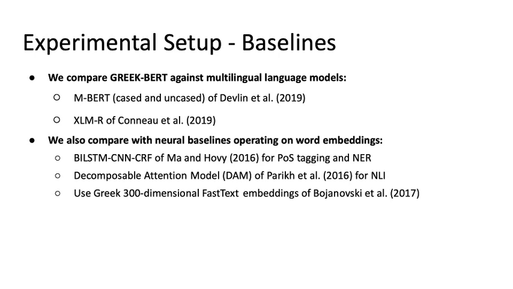Across all benchmarks, we compare the newly introduced GreekBERT with mBERT of Devlin et al., both the case-sensitive and uncased version, while we also compare with XLM-R of Conneau. As we expect, GreekBERT will perform better than the multilingual BERT based on the findings of the literature. We also experiment with established neural models operating on pre-trained word embeddings. In the case of part-of-speech tagging and named entity recognition, we will use the BiLSTM CNN CRF of Ma and Hovy, while in the case of natural language inference, we will compare with the decomposable attention model of Parikh et al. In most models, we use the publicly available Greek 300-dimensional fastText embeddings of Grave et al.